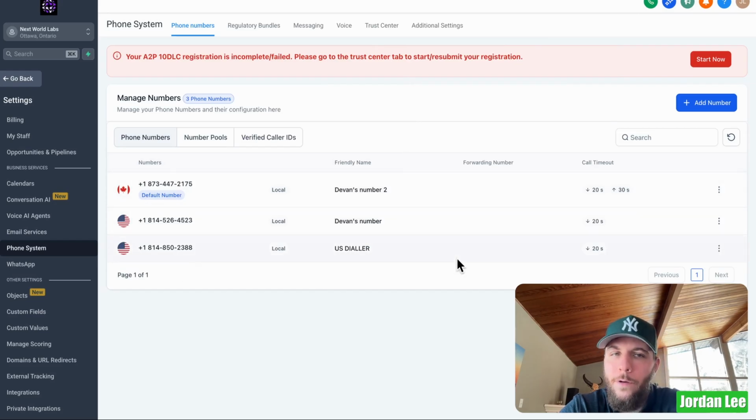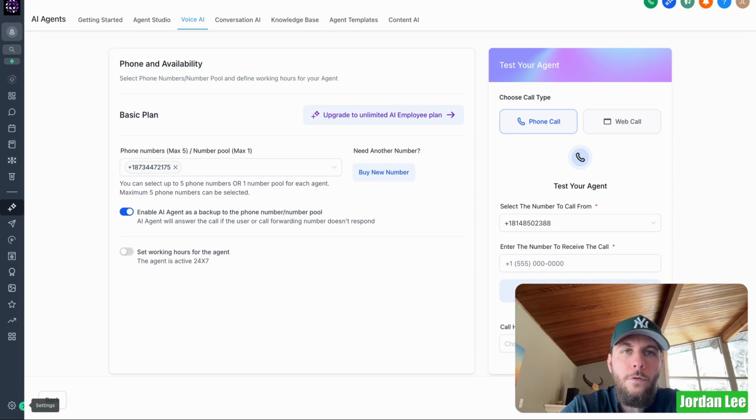So you have to buy one. I think it's $1 for the month. So just go ahead and do that. We're going to close this, come back over, and we're going to select this phone number to use. And then we'll go enable AI agent as a backup to the phone number pool.